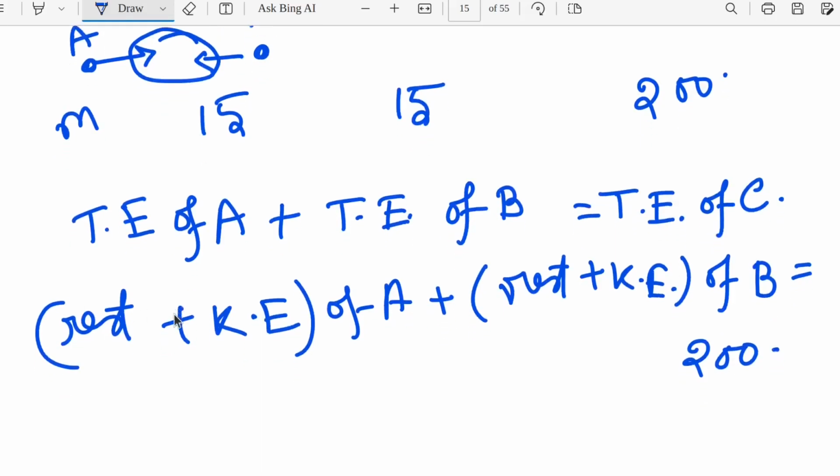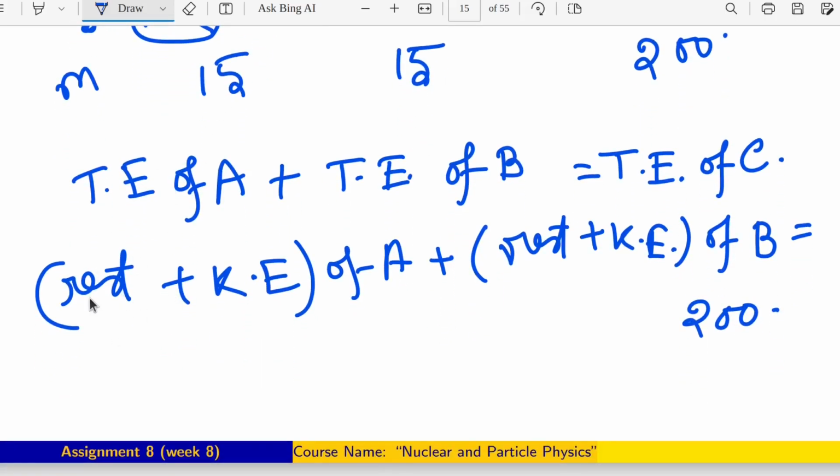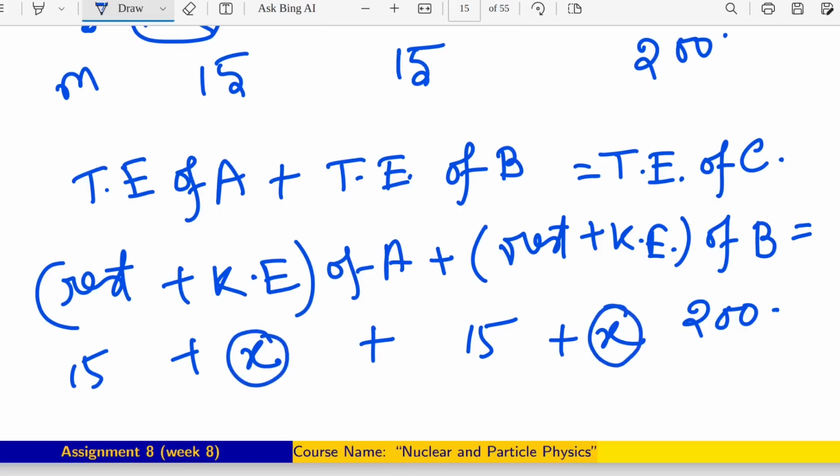Now you have to see the rest mass of A is 15. The kinetic energy of A you don't know. Let's say it is X. Similarly, the rest mass of B is 15. The kinetic energy of B also we don't know. Let us consider it as X. Why are we taking the same parameter? Because the masses of A and B are exactly the same.